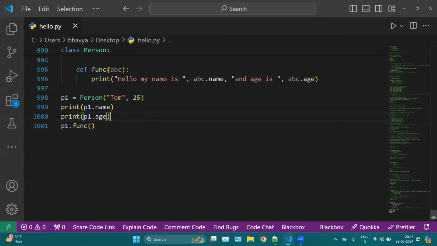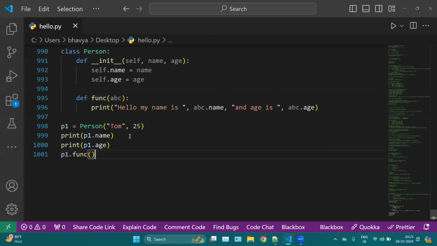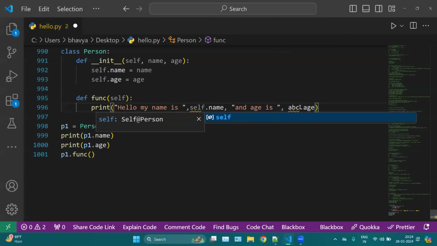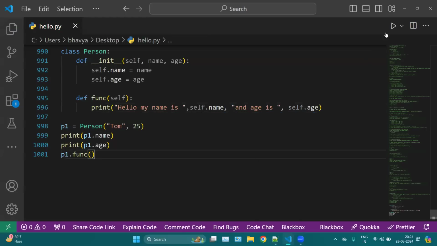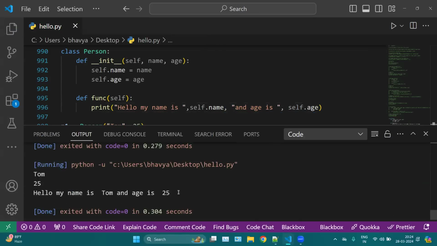And actually, this function is not taking any kind of parameter. ABC is like a parameter. Not a default parameter, but a parameter which is used for accessing name and age. And again, instead of ABC, you can use self here, which is the actual parameter for accessing the elements, or we can say attributes and functions. Okay, self dot age or name. So this will give you the same output.